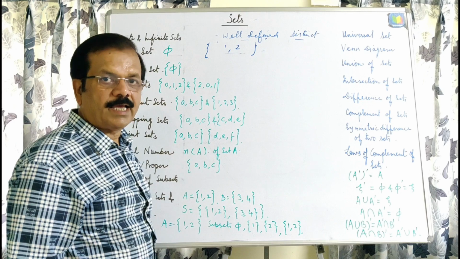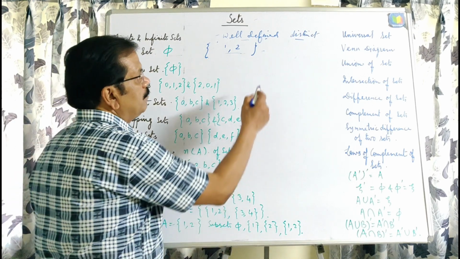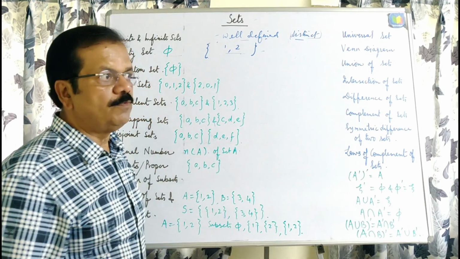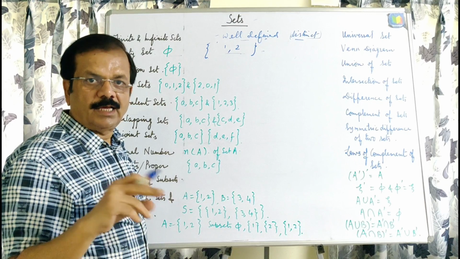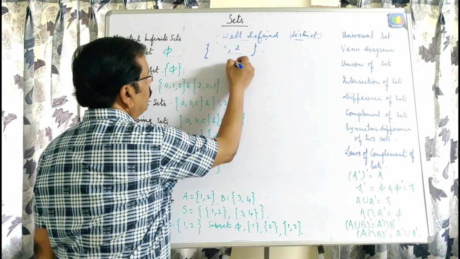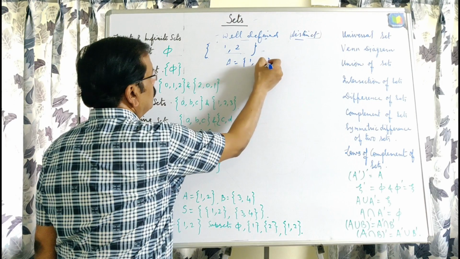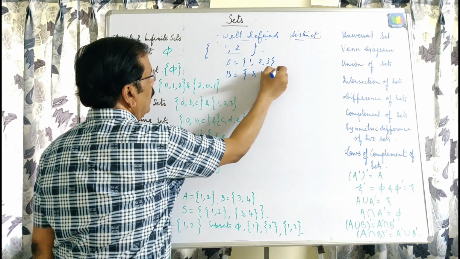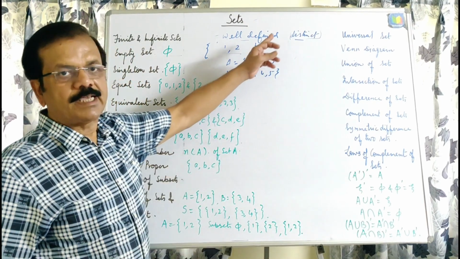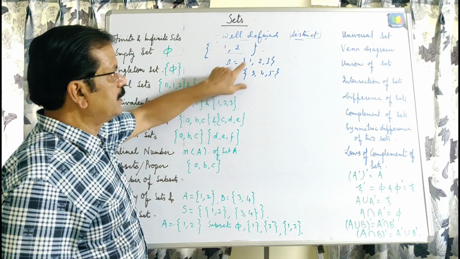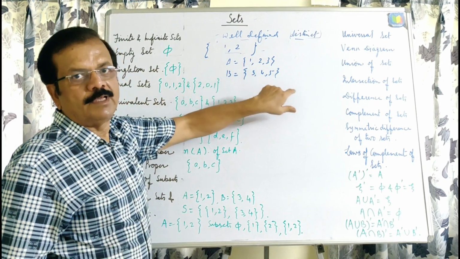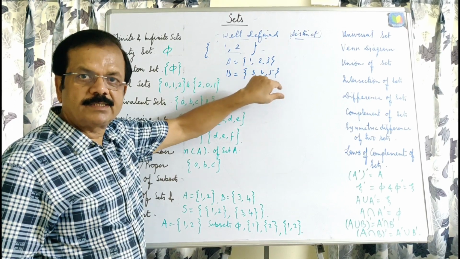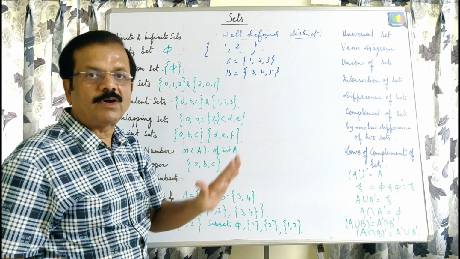You can take any number of examples, but in your book distinct is not given, only collection of objects. Once you start collecting objects, suppose set A is 1, 2, 3 and B is 3, 4, 5. If you collect them according to the definition, then 1, 2, 3, 3, 4, 5 means 3 repeats itself twice, and that is not a set, because repetition is not allowed in sets.